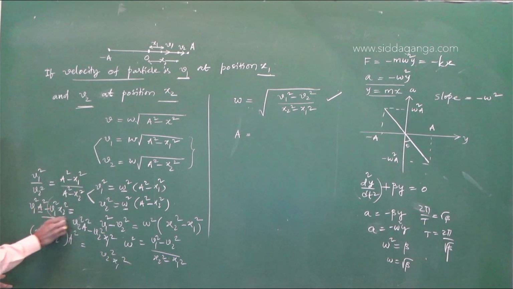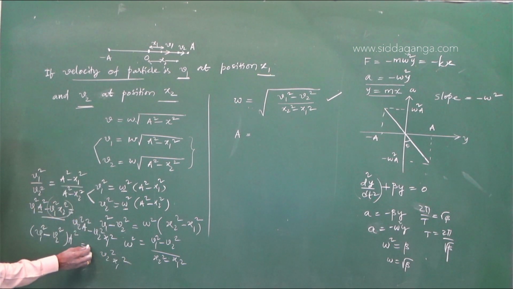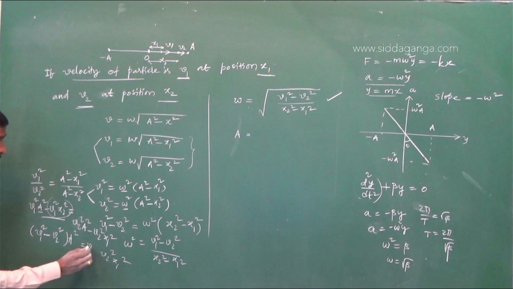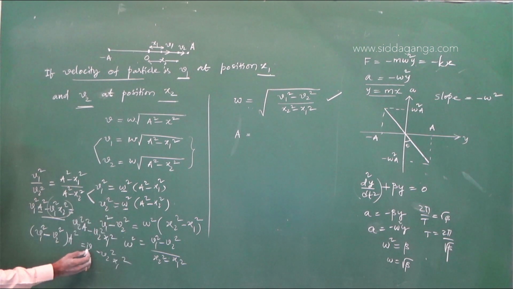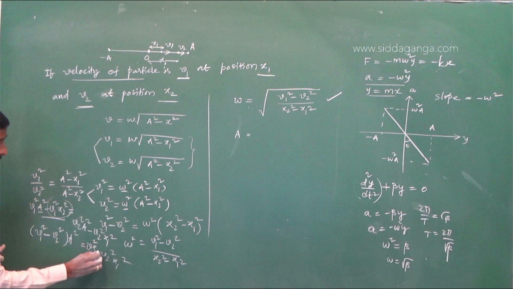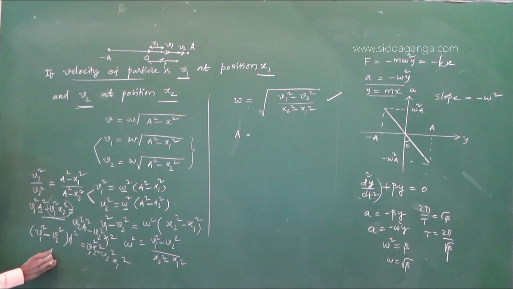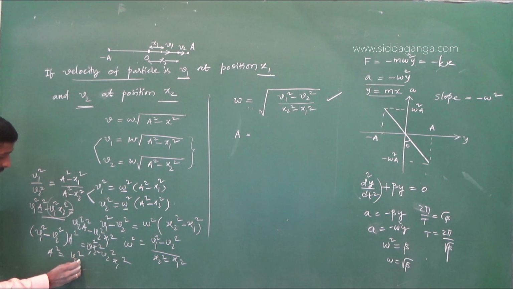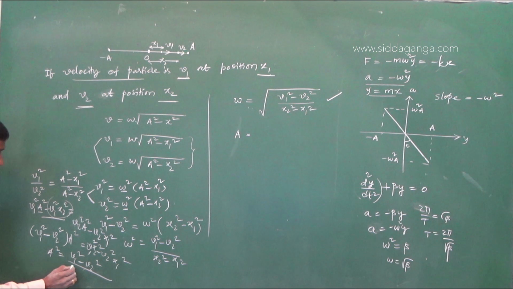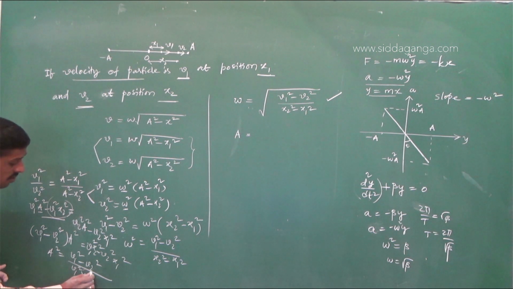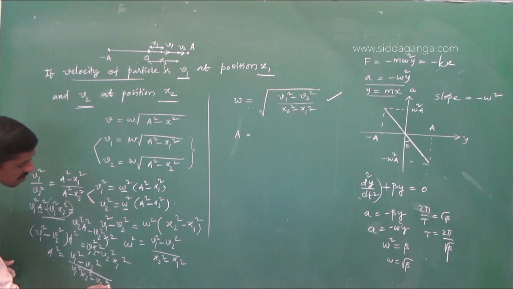If I bring the second term to RHS, it will become positive. So that is why minus v2 square x1 square. If I bring to the RHS, v1 square x2 square. So a square is equal to v1 square minus v2 square divided by v1 square x2 square minus v2 square x1 square.